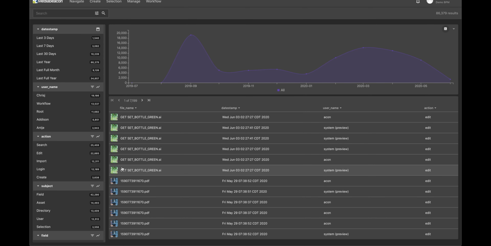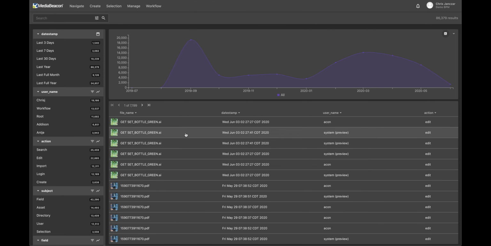These are not assets. Normally when you're going through MediaBeacon and you're searching for assets, you actually see assets here. In the metric workspace, you're not seeing assets. You can see that there's actually 7,199 records showing right now. These are actions. So think of whenever I, for instance, would download an asset, it would save a little action that's linked to that asset, and that's what you're seeing per every line.